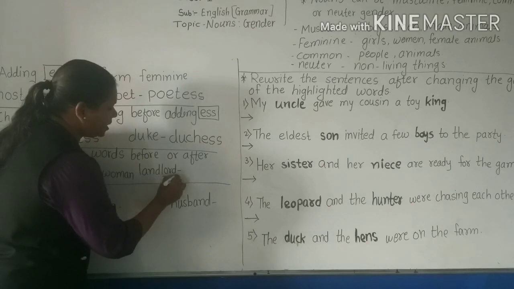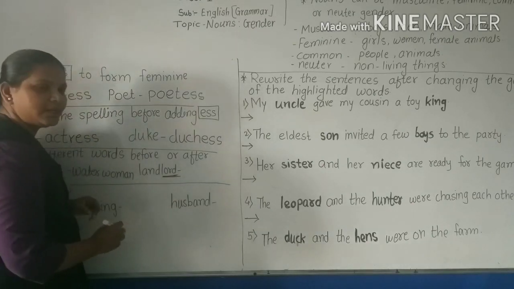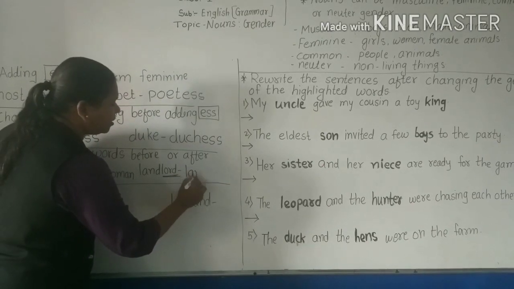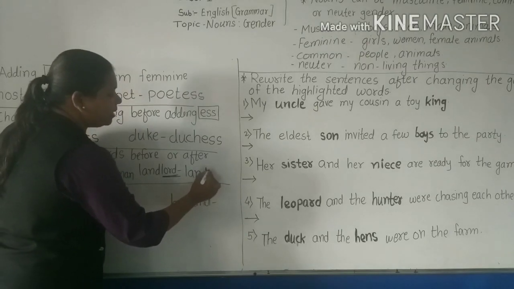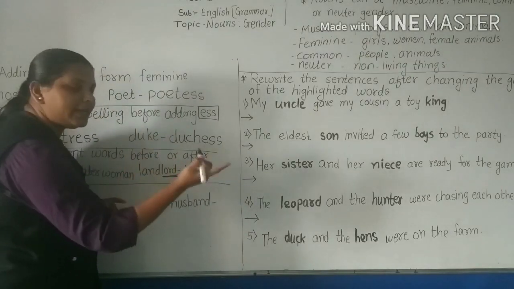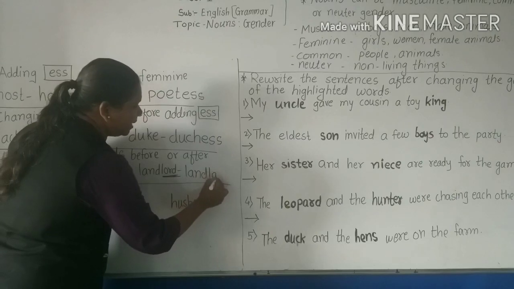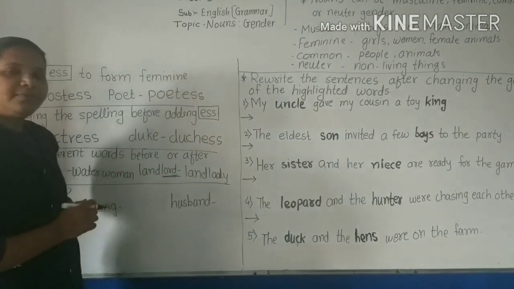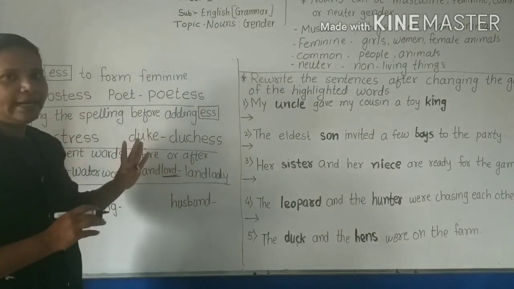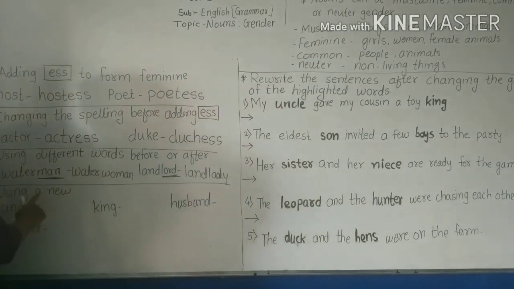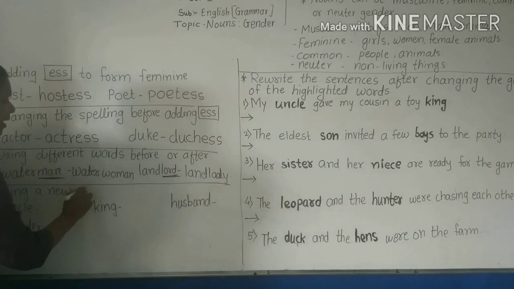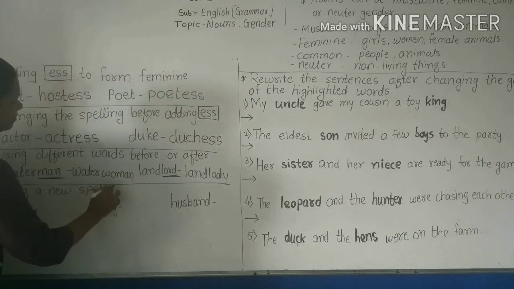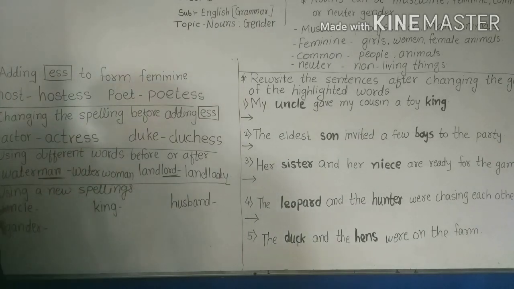The same way, landlord. Here lord is there. So for landlord, the feminine gender is landlady. Have you got it? Landlord, landlady. See, using new spellings, uncle becomes aunt.